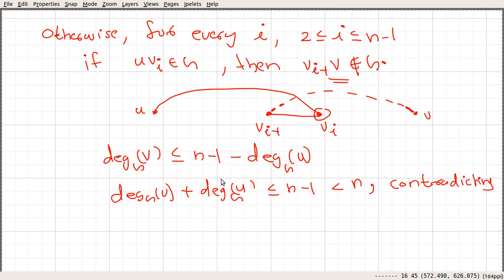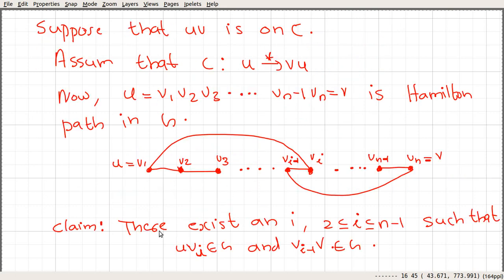That contradicts the assumption. And that says this situation won't arise, and this claim is correct. There exists an i, with 2 ≤ i ≤ n−1, such that uvi is an edge in G and vi−1v is an edge in G.